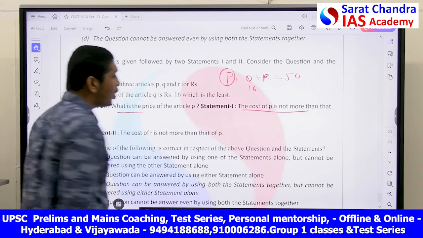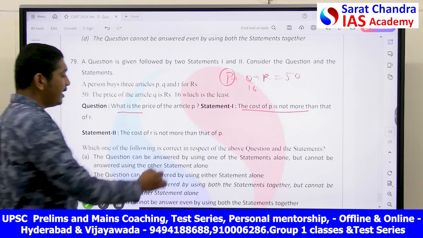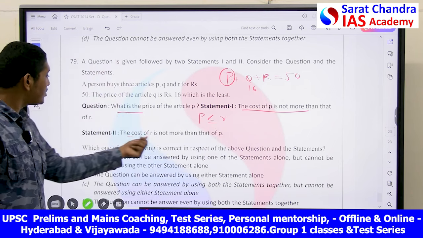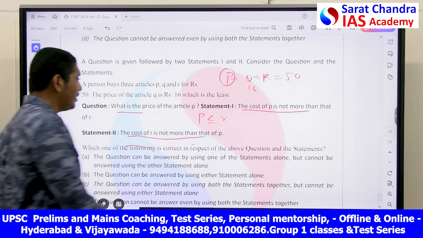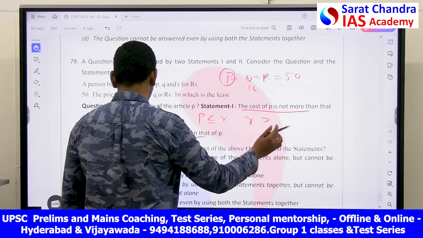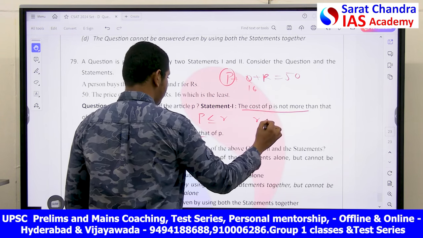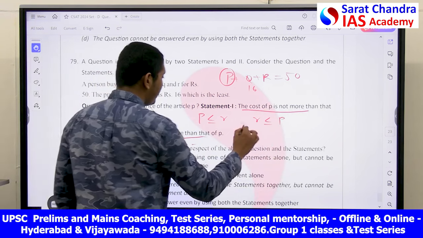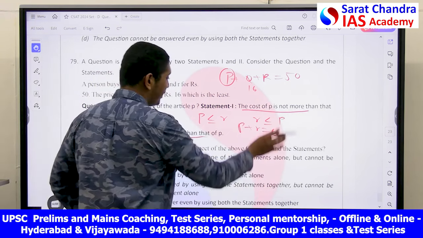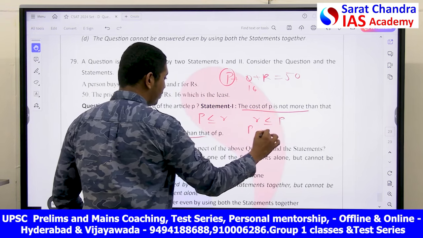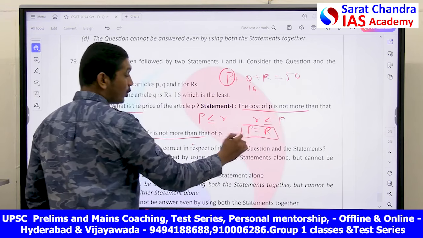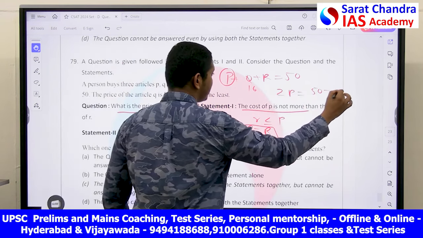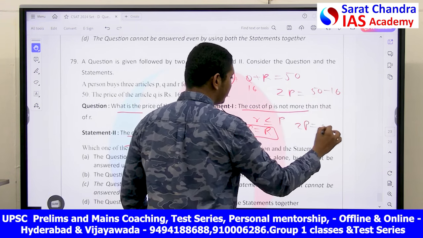The cost of P is not more than that of R. That is saying that P is less than or equal to R. What he said is, the cost of R is not more than that of P. That is, R is less than or equal to P. This is what they have given. That shows P plus R is equal to Q. This shows P is equal to R. Then you can write 2P is equal to 50 minus 16. 2P is equal to 34.